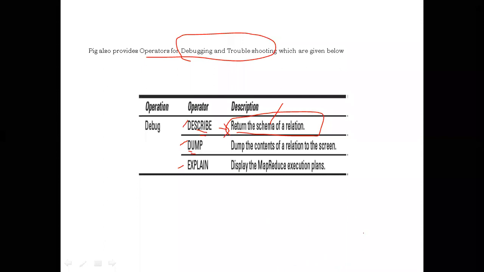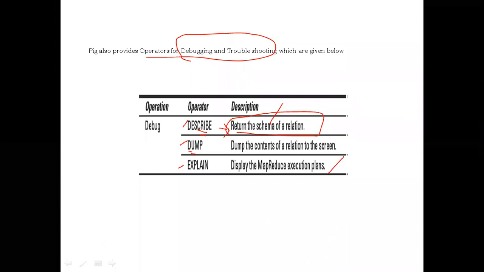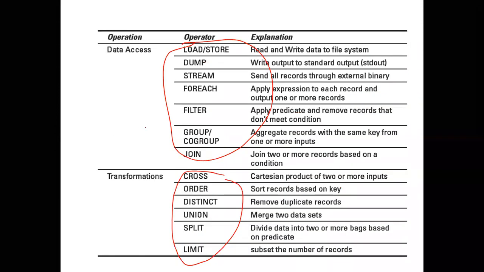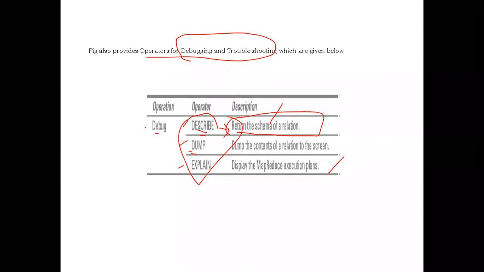This explain operator will display the MapReduce execution plans, that is, how we are converting the Apache Pig Latin script into MapReduce tasks. Explain, describe, and dump, these three belong to the debug operations. For troubleshooting and debugging, these three are available. Briefly, this is the concept of the major operators and operations of Pig Latin.